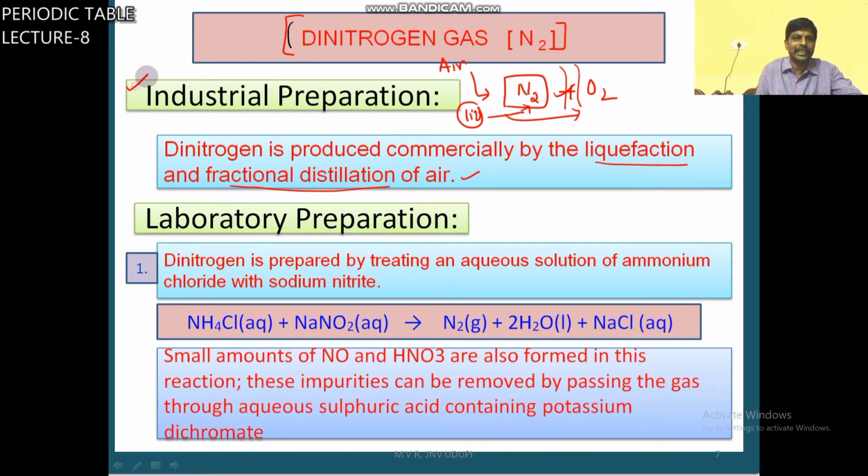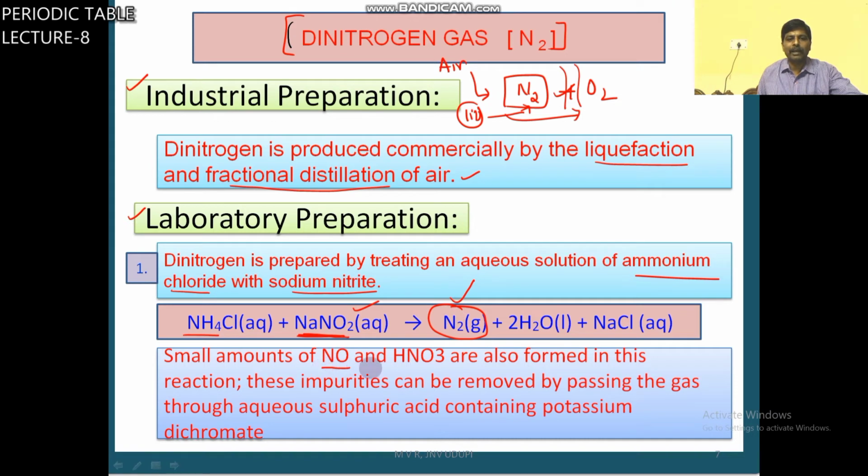So it is industrial preparation. Laboratory preparation: dinitrogen is prepared by treating aqueous solution of ammonium chloride with sodium nitrite, NaNO2. Ammonium chloride and sodium nitrite give nitrogen gas.